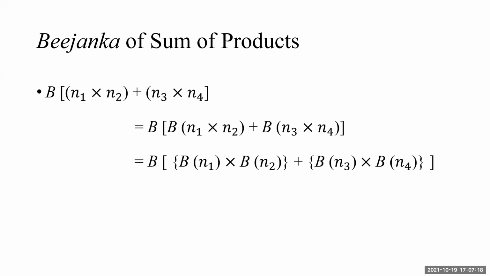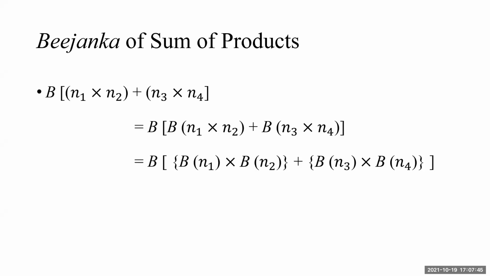Now, Bijanka of sums of products. So first products are taken and then the sum is made. So it is a situation of the type N1 into N2 plus N3 into N4. I have selected 4 numbers; that can be extended for many.